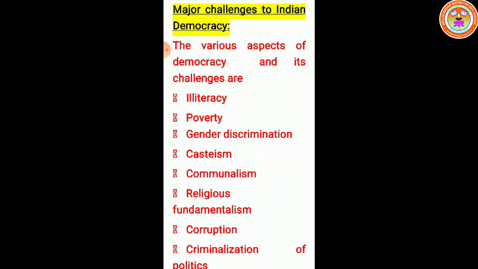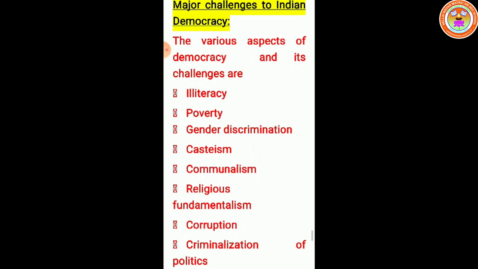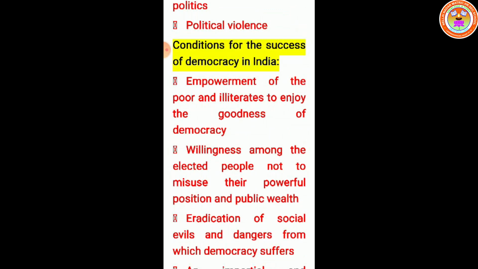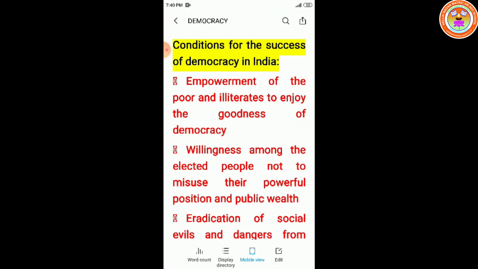Major challenges to Indian democracy. The various aspects of democracy and its challenges are illiteracy, poverty, gender discrimination, casteism, communalism, religious fundamentalism, corruption, criminalization of politics, political violence. Conditions for the success of democracy in India.